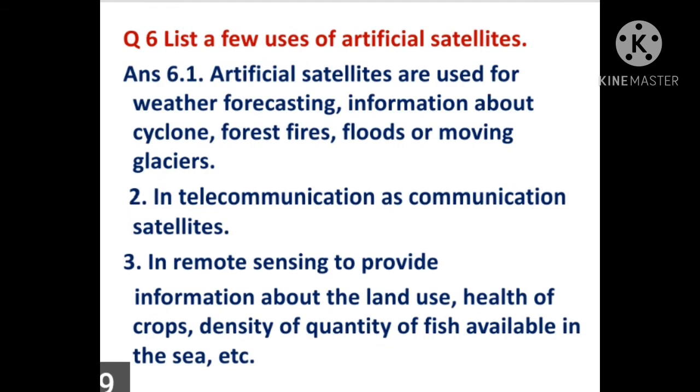Now the next question is list a few uses of artificial satellites. Now answer: artificial satellites are used for weather forecasting, information about cyclone, forest fire, floods or moving glacier. So that is given by artificial satellite. In telecommunication, artificial satellites are used as communication satellites. And the third use is in remote sensing to provide information about the land use, health of crops, density of quantity of fish available in the sea, etc. All this information is given by remote sensing satellites.